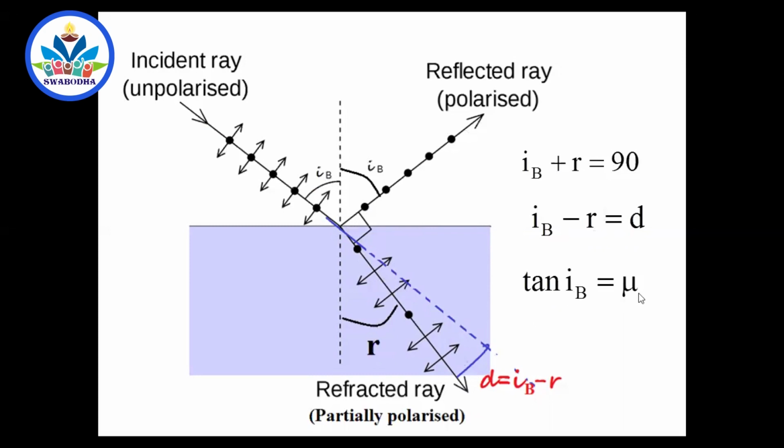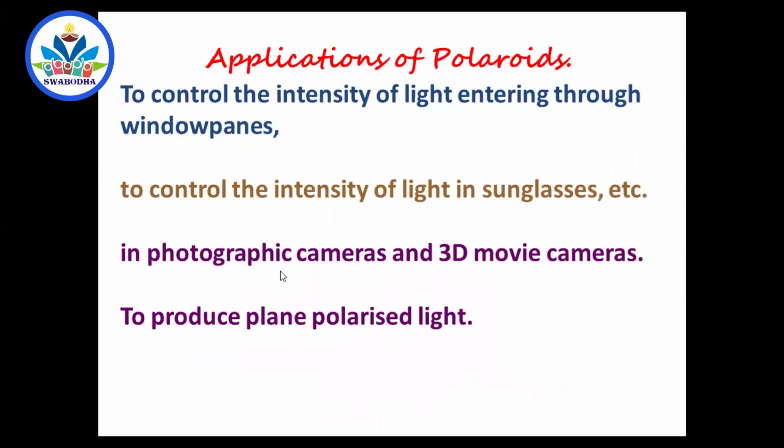Then tan IB equals mu or n, the refractive index anyway. That is Brewster's law. Tangent of the Brewster's angle or polarizing angle is equal to the refractive index of the medium which refracts light. Okay, so that is the more important one. And applications of polaroids, I didn't deal with this in classroom videos, but this is very important. But it is there in the notes.